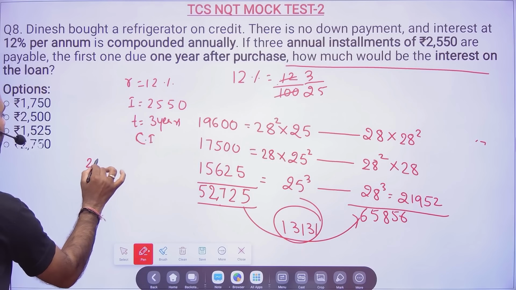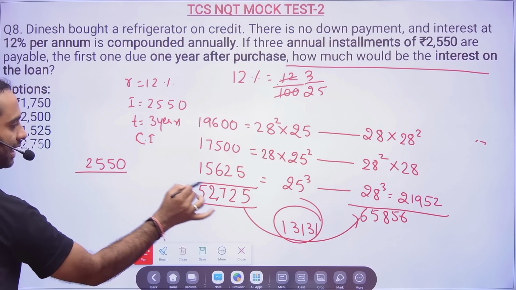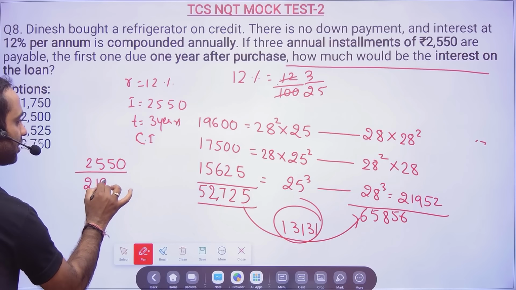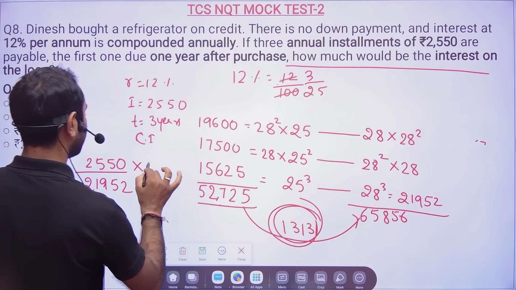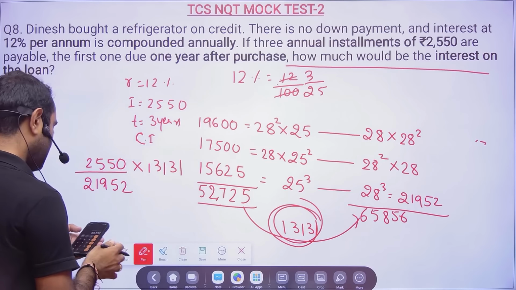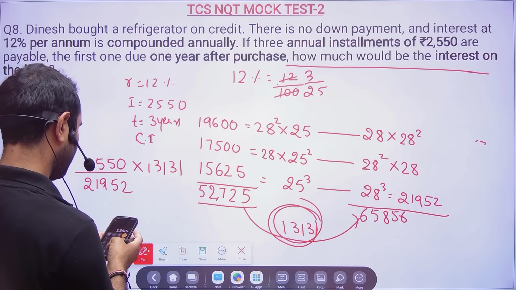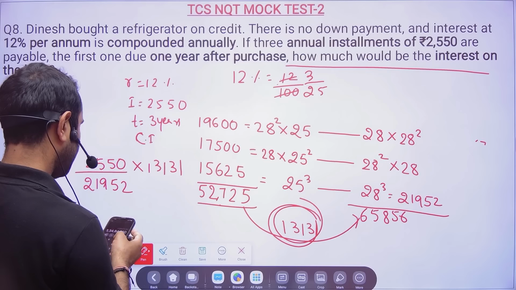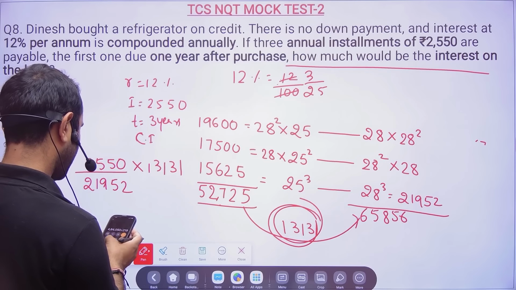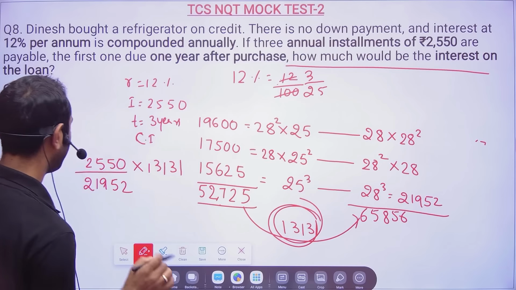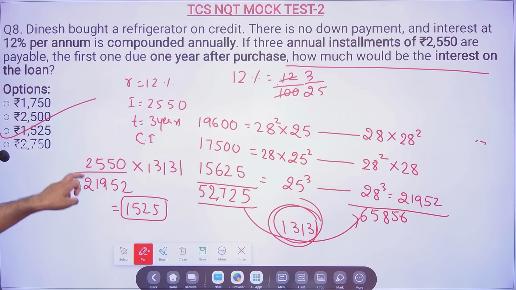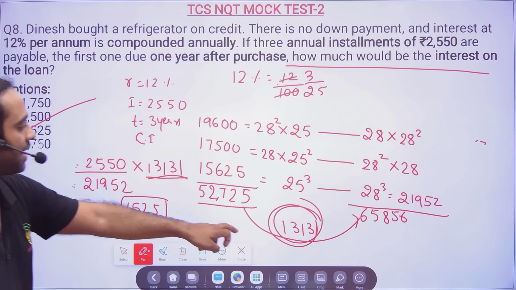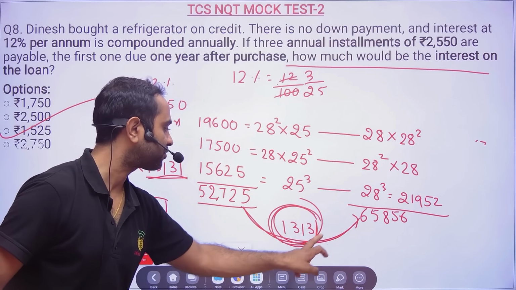Now, their each installment is 2550. Our each installment is 21,952, and they are asking to calculate the interest. The interest is 13,131. Now let's see. So 2550 into 13,131 divided by 21,952. So it is 1525. 1525 is the answer. So option C is the correct answer. This is their installment, this is our installment, and this is the value which we have to calculate. This is the interest. So how much interest? 13,131.